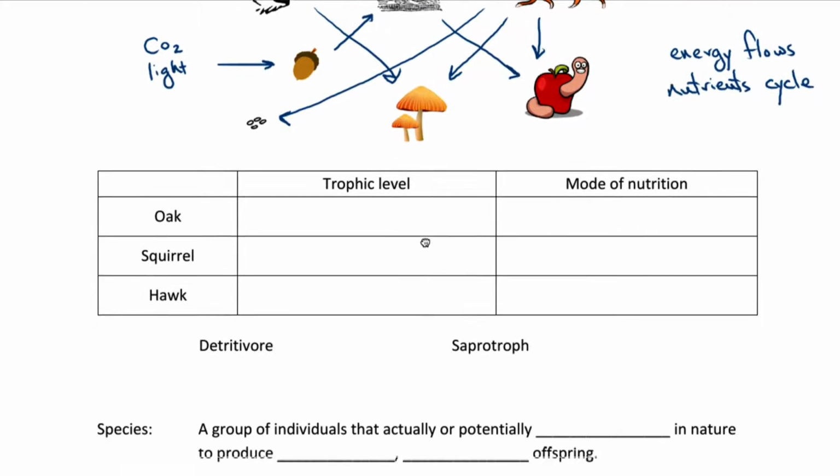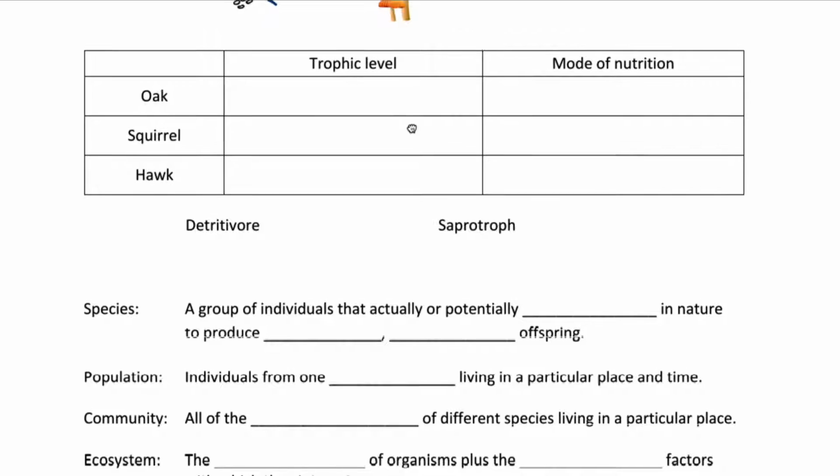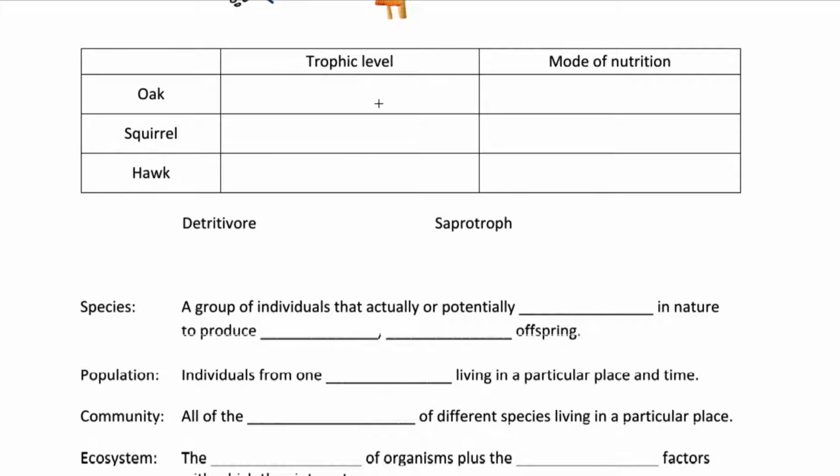Now let's introduce some terminology. The trophic level refers to the feeding level of an organism in a food chain or food web. And the oak or the plant is called the primary producer. Producers are organisms that capture energy, for example, through photosynthesis and use it to make carbon compounds. And then those carbon compounds and the energy stored in them can get passed on to the next feeding level, the next trophic level. And that next trophic level in our example here was the squirrel, which is a consumer.